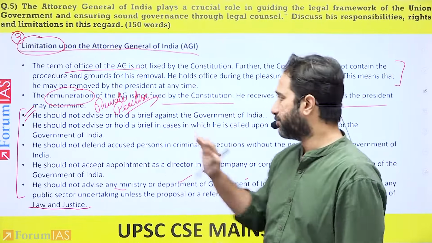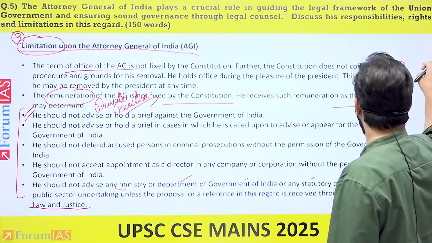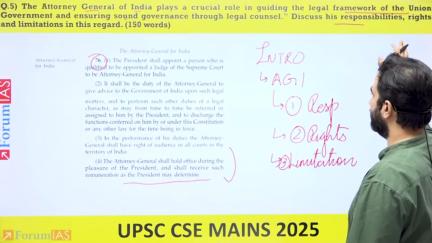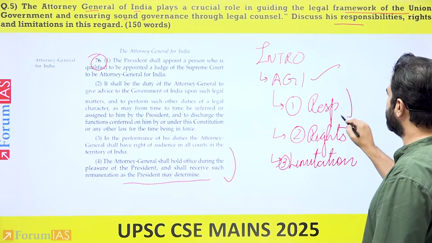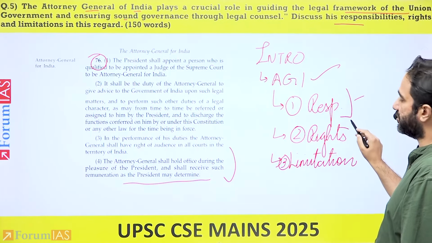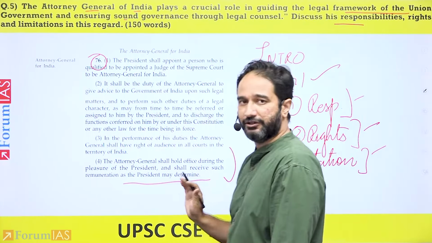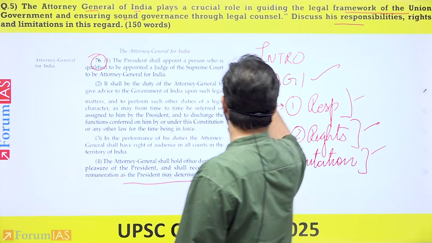You mention all of these points separately, and what would happen is, what you have done is mention in the introduction who is the AGI. Then you have made a small paragraph on his responsibilities, on his rights, and on his limitations. And you have answered the question appropriately.